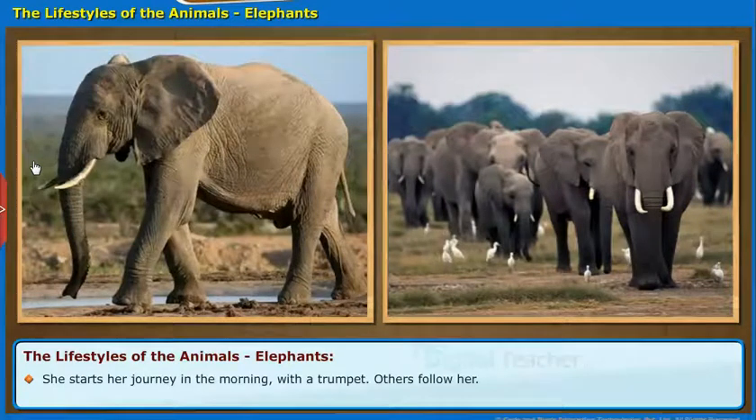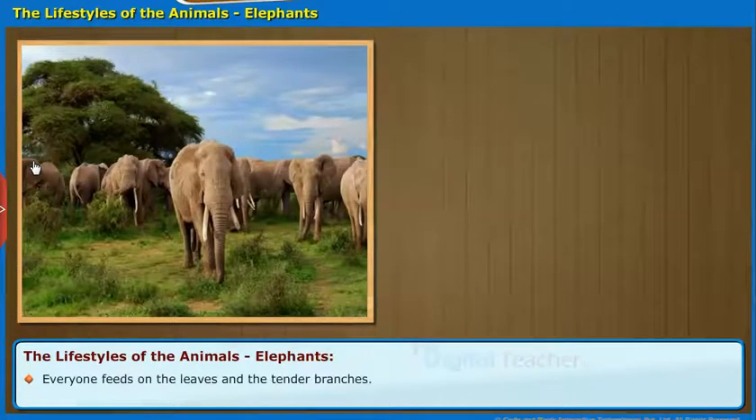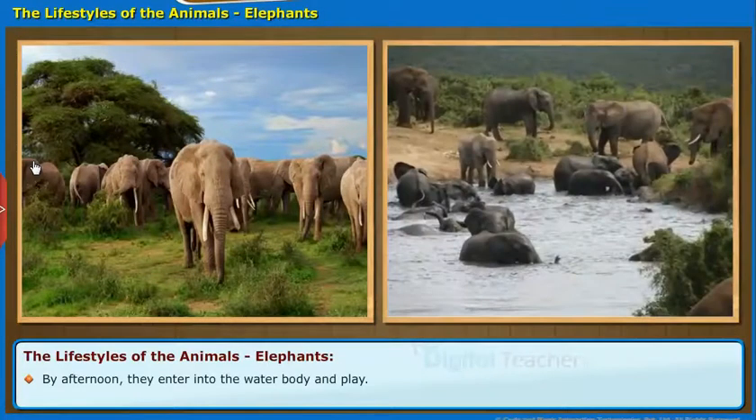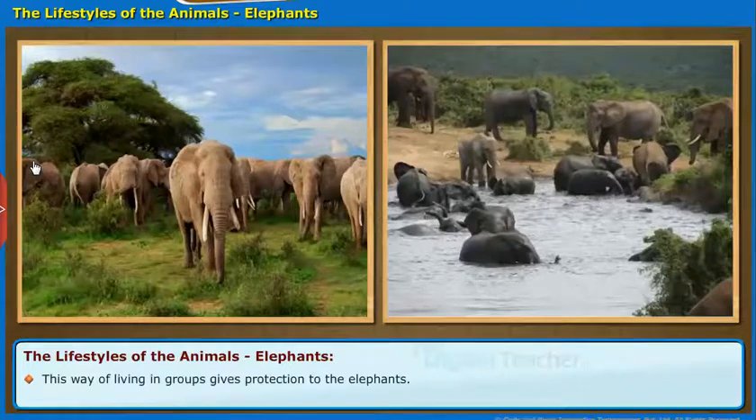She starts her journey in the morning with a trumpet. Others follow her. They stop their journey where rich vegetation is seen. Everyone feeds on the leaves and the tender branches. By afternoon, they enter into the water body and play. The baby elephants are trained to swim. This way of living in groups gives protection to the elephants.